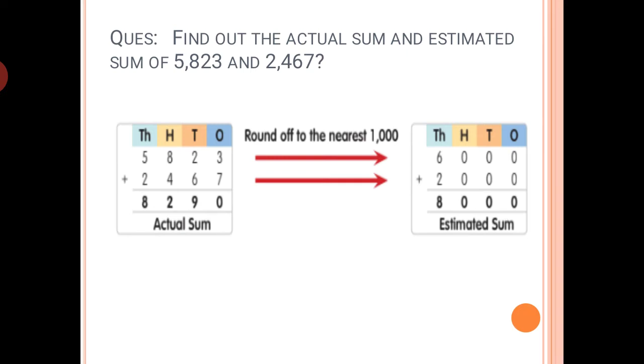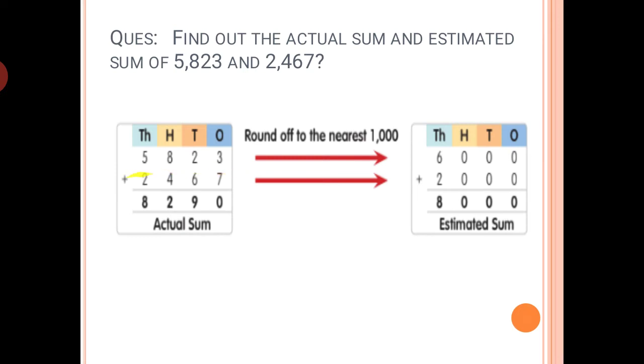And here is the estimated sum, and let's see how we can find it. As the first number is 5823, if I round off to the nearest thousand, how can I round it off? I've earlier also shared a video with you all on how to round off numbers to the nearest thousand. Whenever we need to round off to the nearest thousand, we just look at the hundreds place. If the digit is 5 or more than 5, we just add 1 to the thousand place and the rest will become 0.